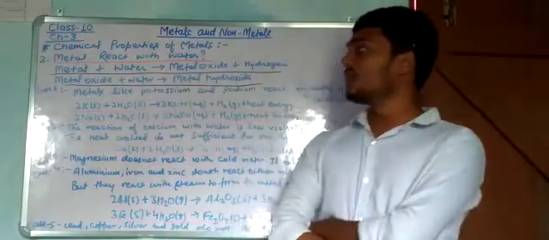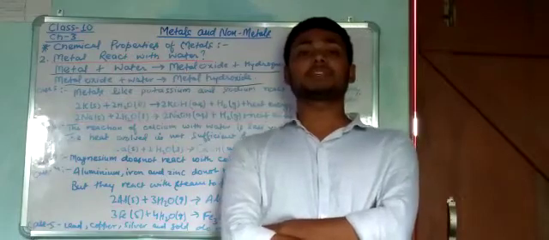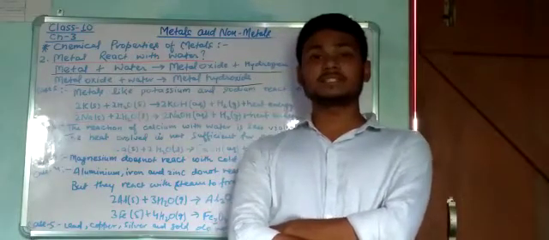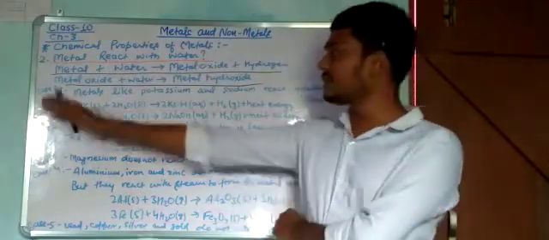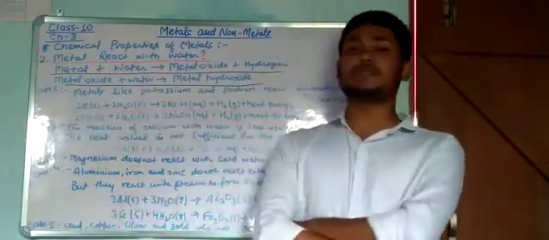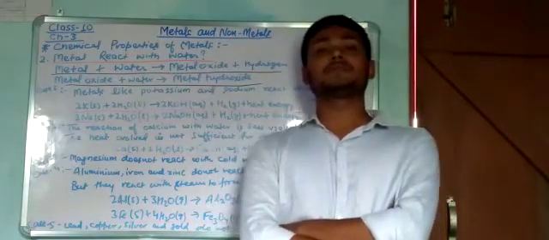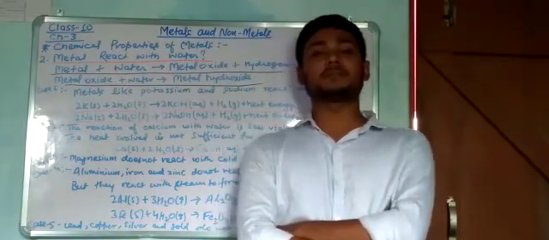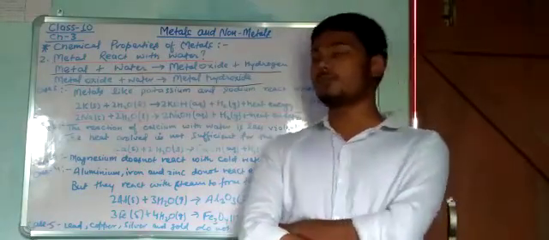Now we know that water is present in three states: solid, liquid and gas. Let us see some special cases in which different metals react with different forms of water.